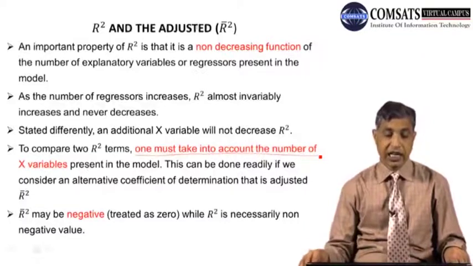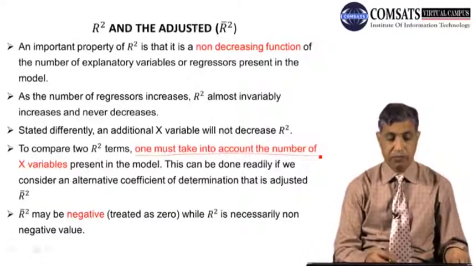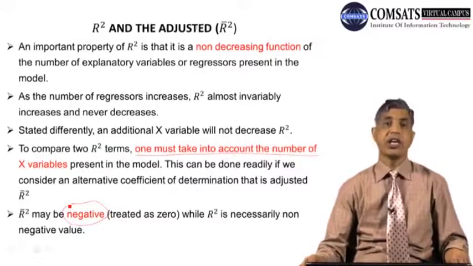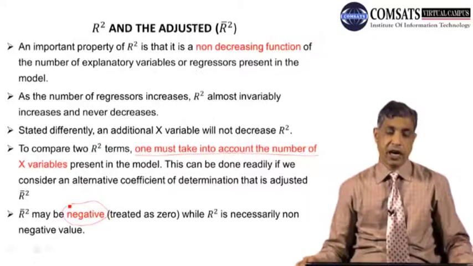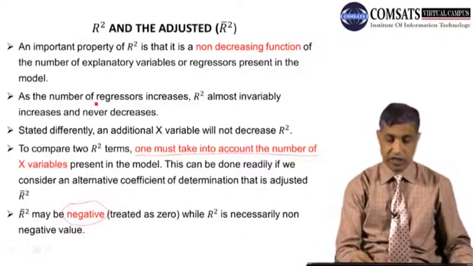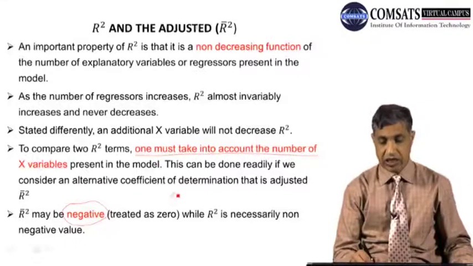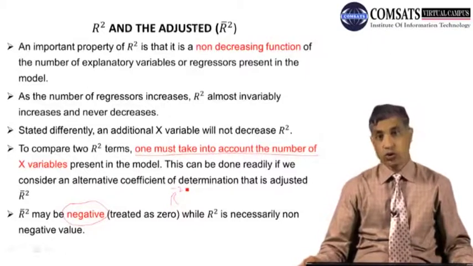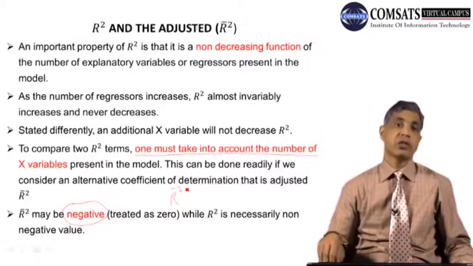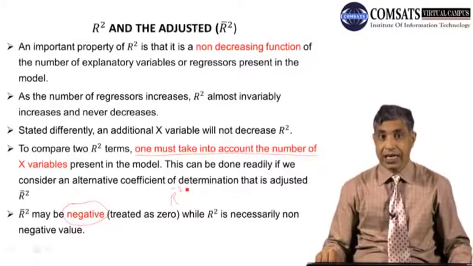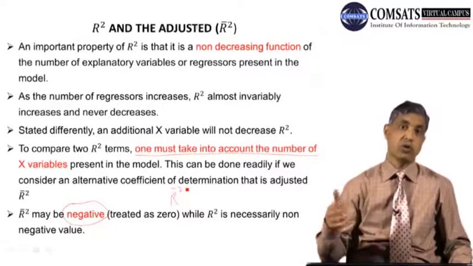We say that adjusted R square may be negative. This is interesting. Simple R square will never be negative; it is necessarily a non-negative quantity. But the adjusted R square may be 0, and it may even be negative, and when its value is negative, we assume its value is equal to 0.